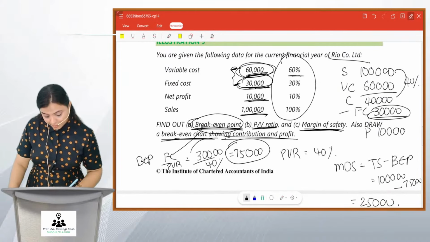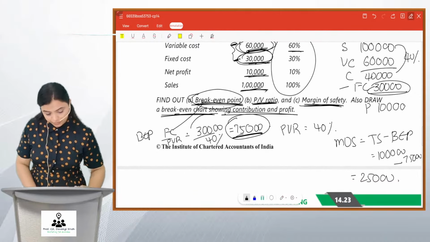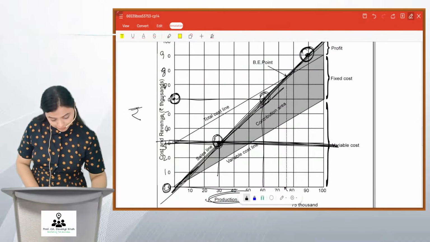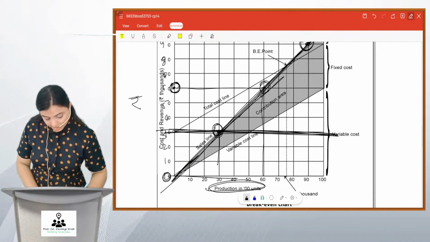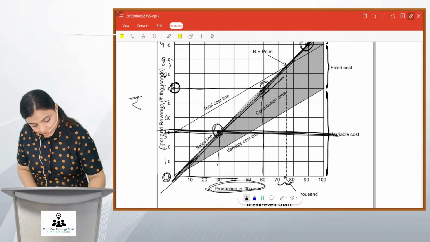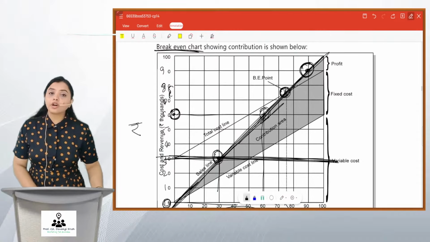Now, your BP that you have already got, friends, is 75,000. We can plot this here. 75 will be between 70 and 80, and here it will be between 70 and 80. Got it?